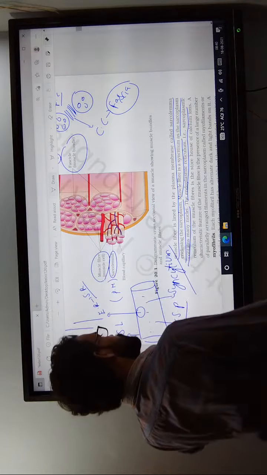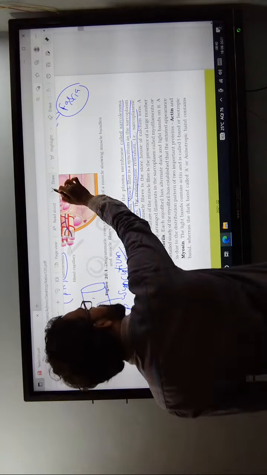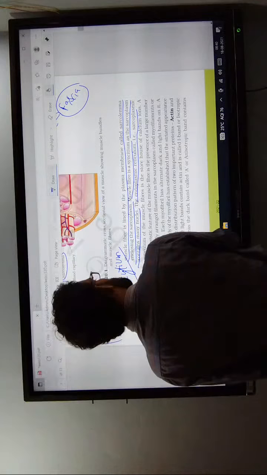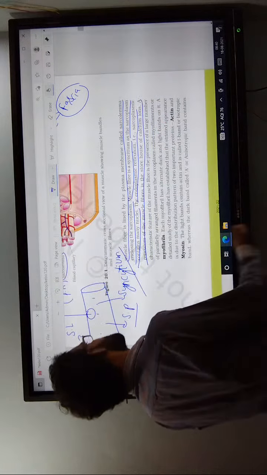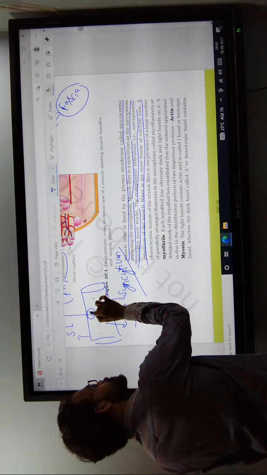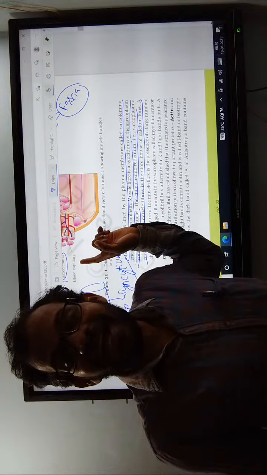Okay, now coming to the next one. Sarcoplasmic reticulum. The reticulum of the muscle fiber also. What is the function of this one? Calcium ions are stored in it.